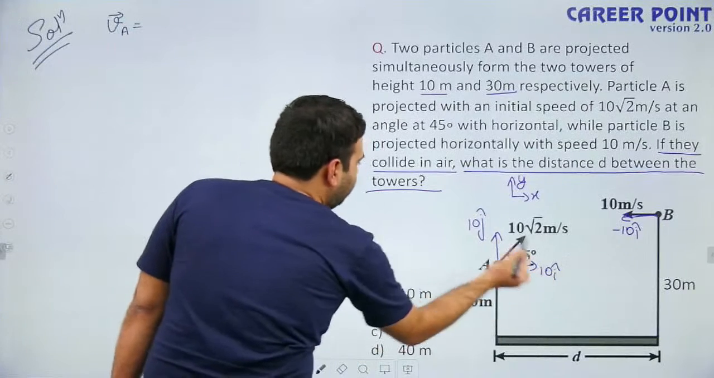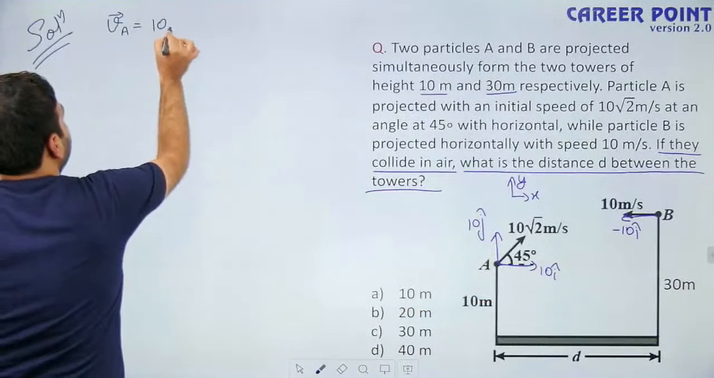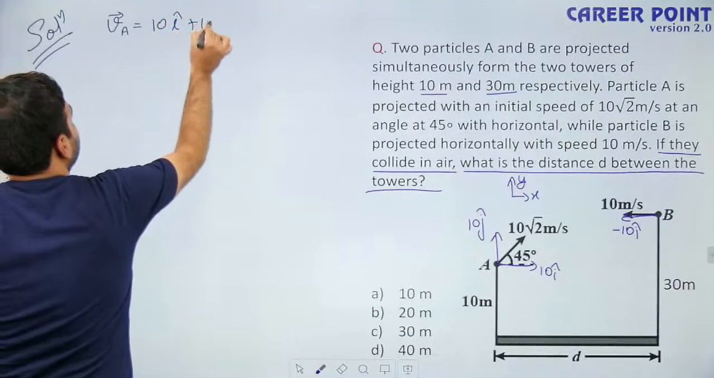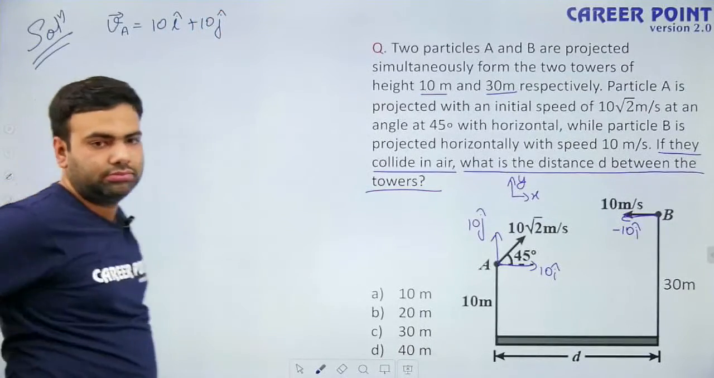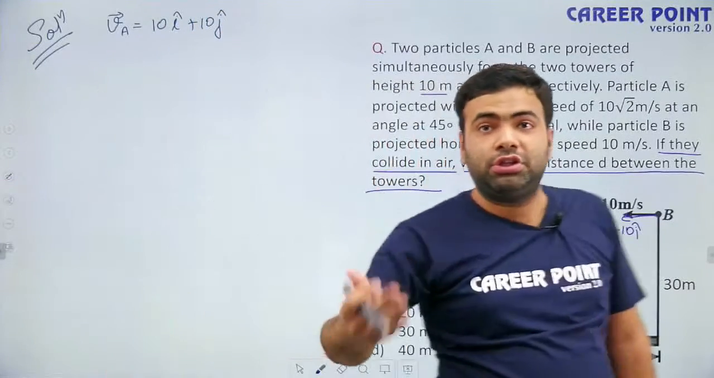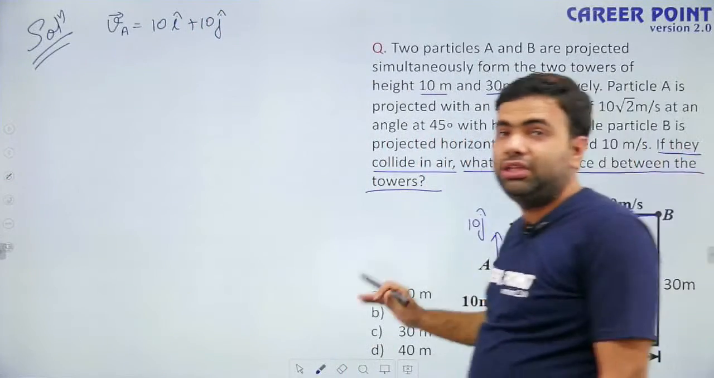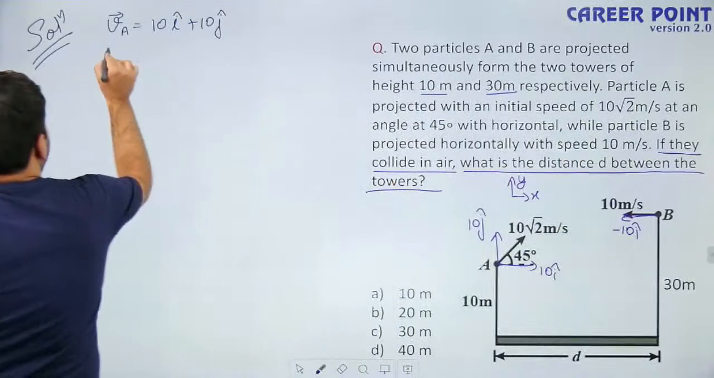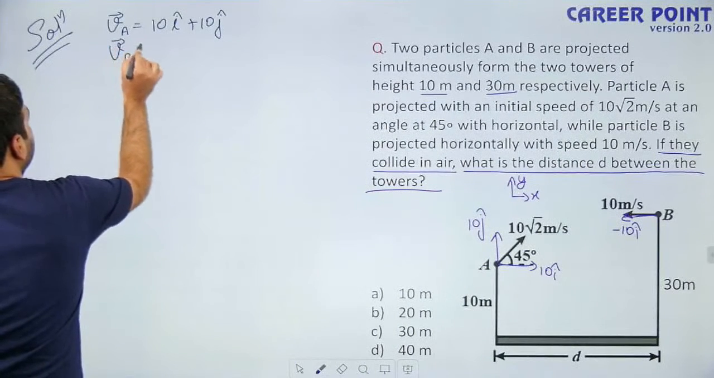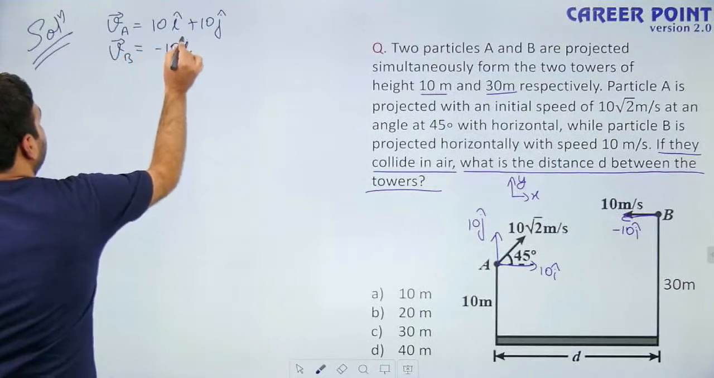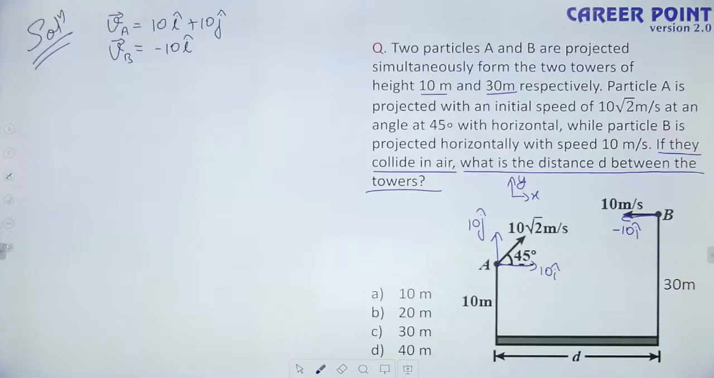It is 10 i cap plus 10 j cap. Okay, now what is velocity of second particle, that is particle B, with respect to ground? This is minus 10 i cap. Okay, now what we are going to do?